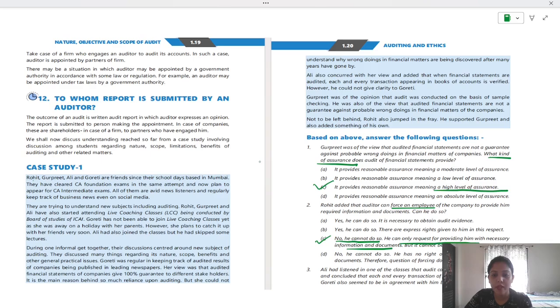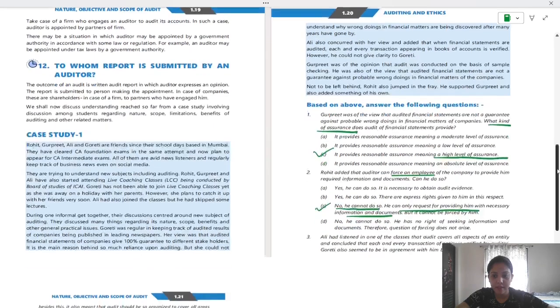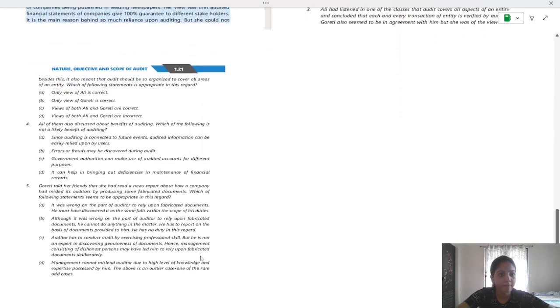Now the third question. Ali had listened in one of the classes that audit covers all aspects of an entity and concluded that each and every transaction of entity is verified by the auditor. Gaurathi also seemed to be in agreement with him, but she was of the view that besides this, it is also meant that audit should be so organized to cover all areas of an entity. Which of the statement is appropriate in this regard? Okay, whether Ali is correct or whether Gaurathi is correct.